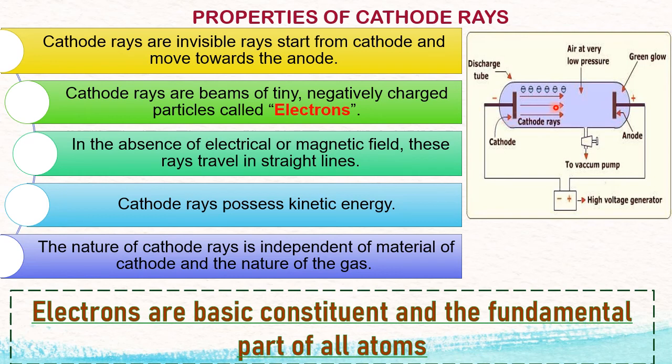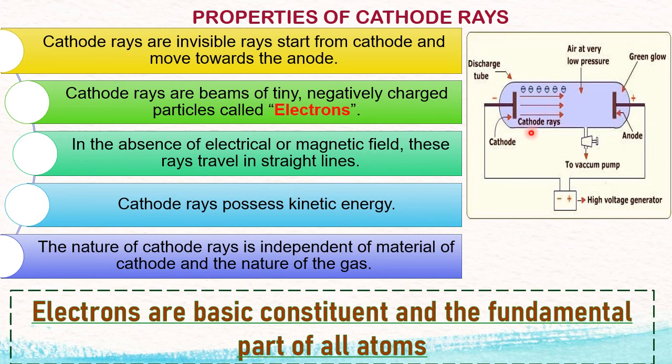Next property: cathode rays possess kinetic energy. How? Here he placed a small light paddle, like a small wheel. When cathode rays hit this small wheel, it started rotating in the clockwise direction. That means their energy is transferred to the mechanical part. Energy transferred to the wheel, so it started rotating. That means cathode rays possess kinetic energy, responsible for the movement.